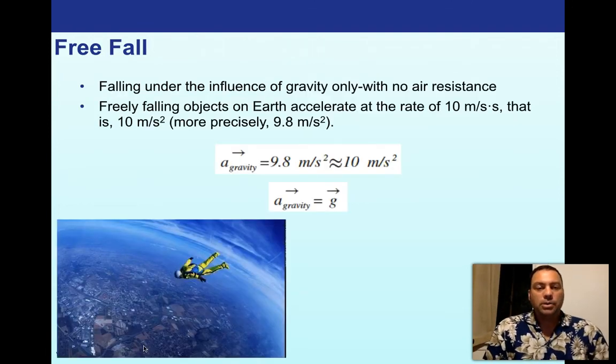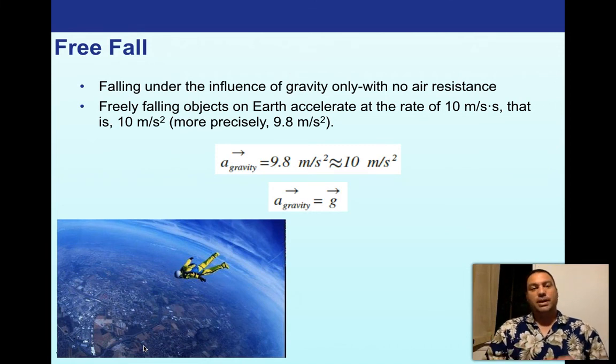All right, so if something is falling off of an inclined plane, but the inclined plane is straight up and down, we would just say it's basically free falling, right? There's nothing underneath it to stop it. So free fall is really just falling under the influence of gravity only, with no air resistance. Freely falling objects on Earth accelerate at a rate of 10 meters per second squared, right? That's how we could say that. That is 10 meters per second squared.